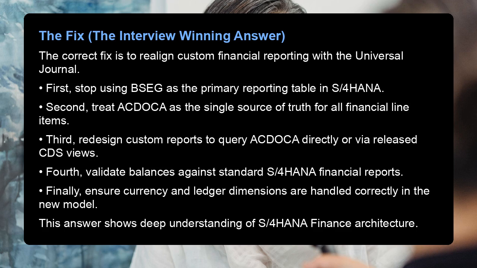The fix, the interview-winning answer. The correct fix is to realign custom financial reporting with the universal journal. First, stop using BSEG as the primary reporting table in S/4HANA. Second, treat ACDOCA as the single source of truth for all financial line items. Third, redesign custom reports to query ACDOCA directly or via released CDS views.